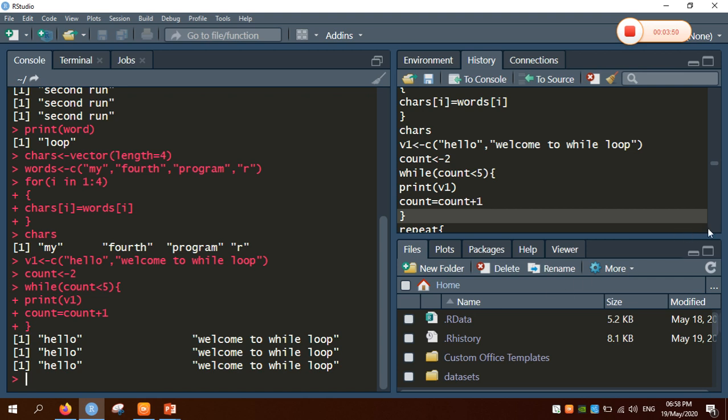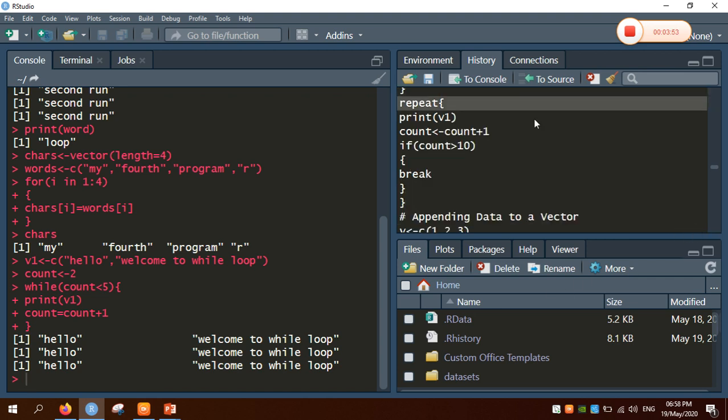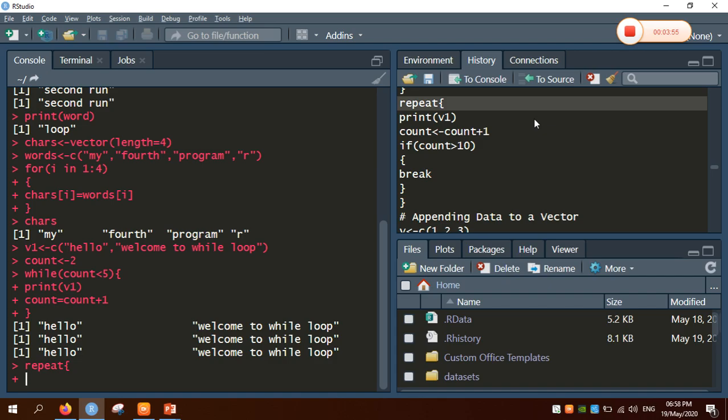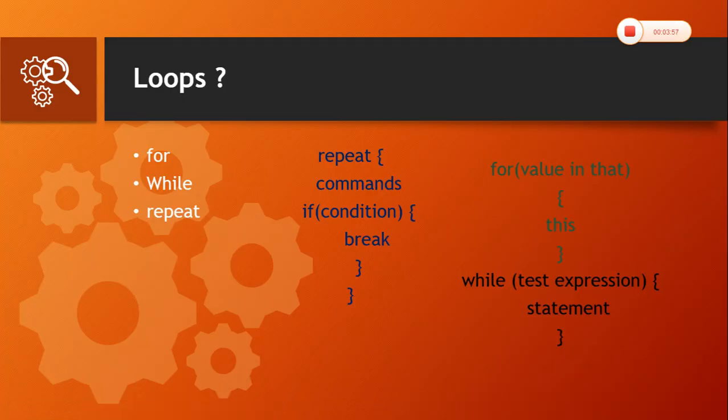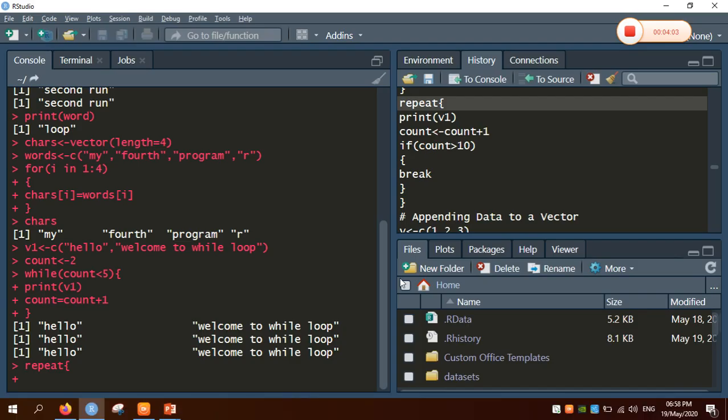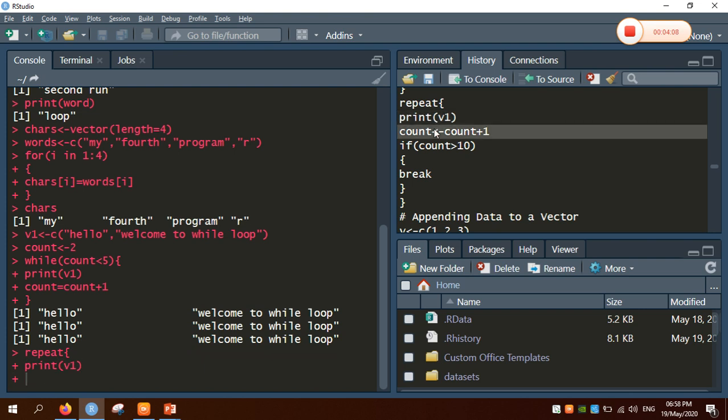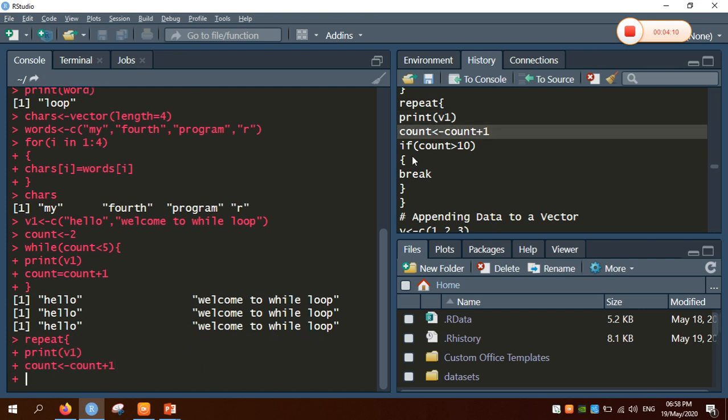Now coming to the third one, what is a repeat loop? As I already mentioned, let's get back to my slide. As I already mentioned, repeat commands, and if the condition is met, then break and finally come out of the loop. The same will be executed here. Repeat, I will be printing the value of v1 and incrementing the count as count plus 1. I already initialized count to 2.